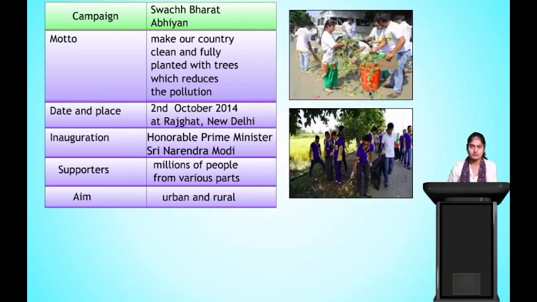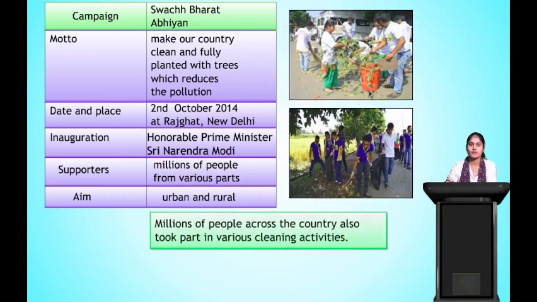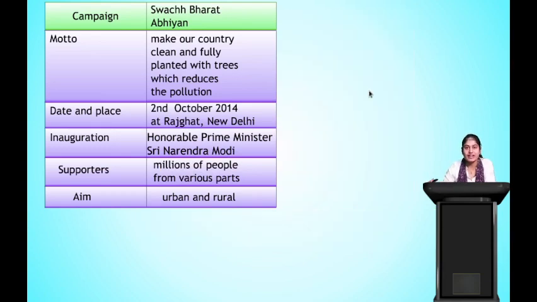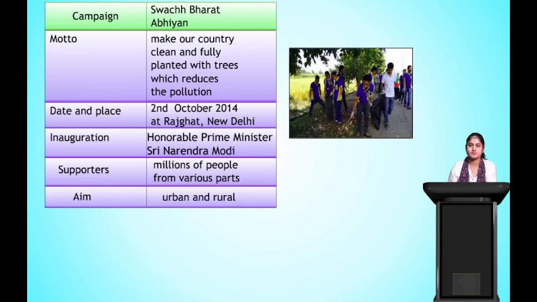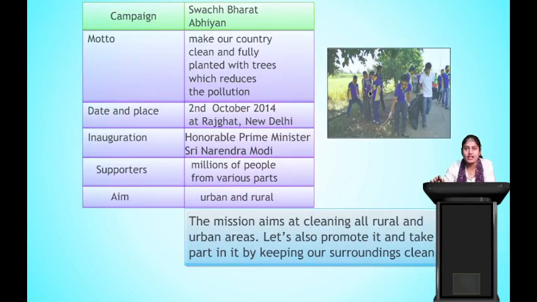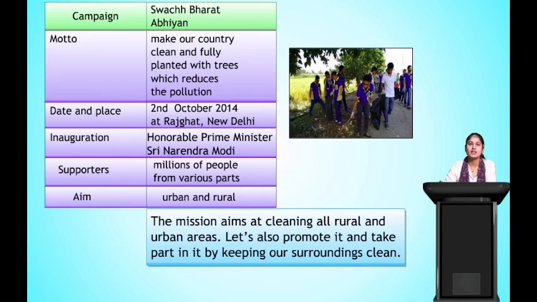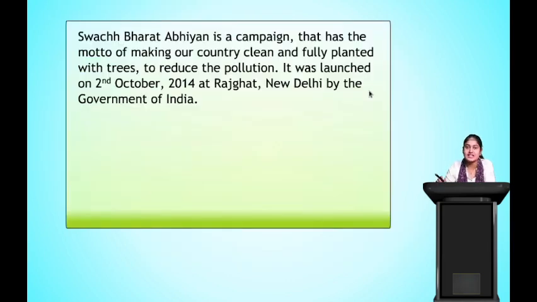Next, people from various parts of the country came together to make this a successful program. So, they all supported this program. Clear? What is the aim of this program? The mission aims at cleaning all rural and urban areas. Let's also promote it and take part in it, keeping our surroundings clean. Okay? So, now let us put it together.